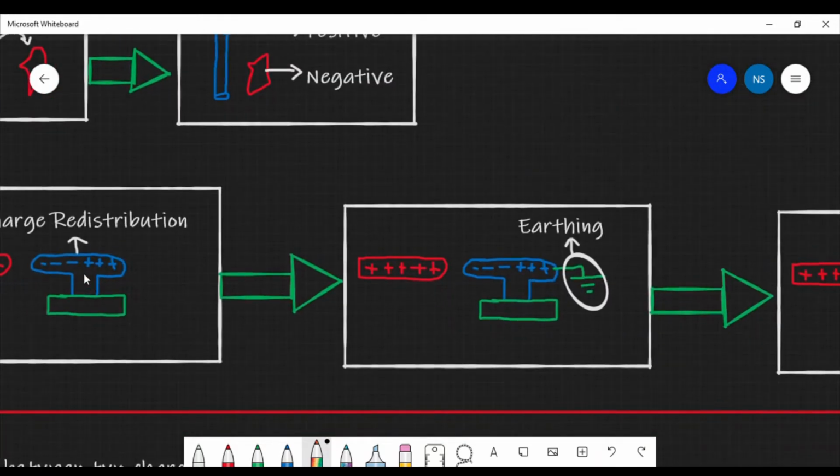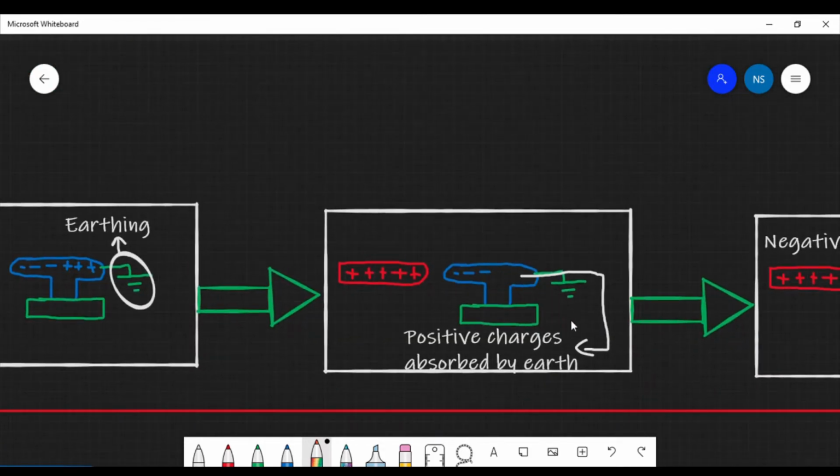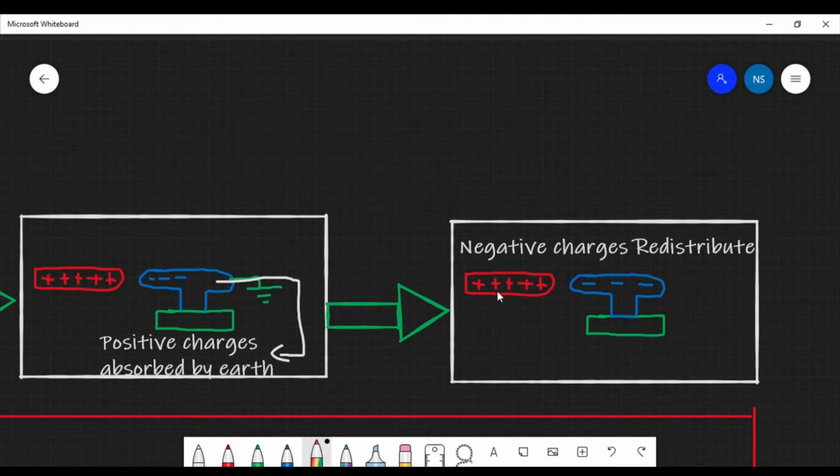Since we don't want this body to be positively charged, we can remove this positive charge by putting an earthing. By earthing we mean that we are connecting a wire which connects through the earth. And since earth is an ocean of charge, that means it can take whatever charge we are providing to it. All this positive charge will be gone to the earth. We can see this positive charge is gone to the earth via this earthing. Now when we remove this earthing, we see that there is redistribution of negative charges. This is how we make a body charged without even physical contact and without transfer of electron. It is just redistribution of electron.